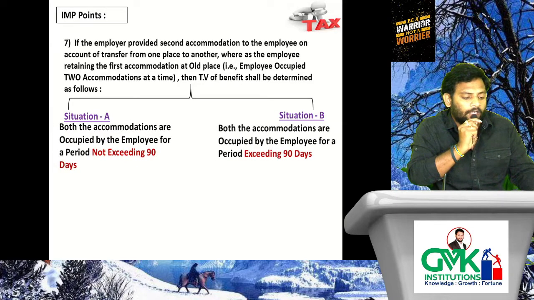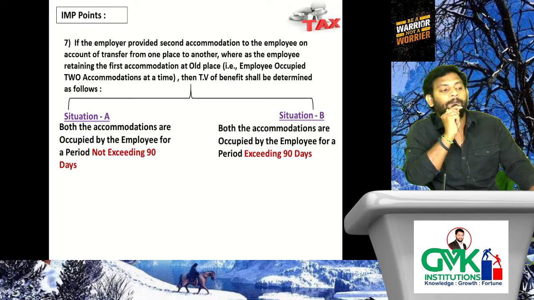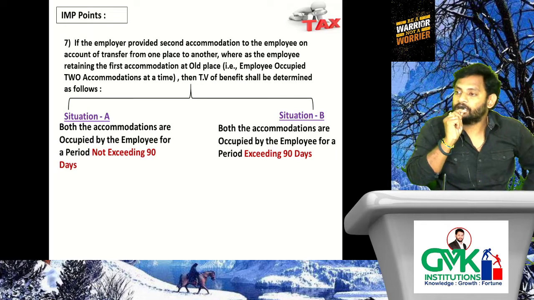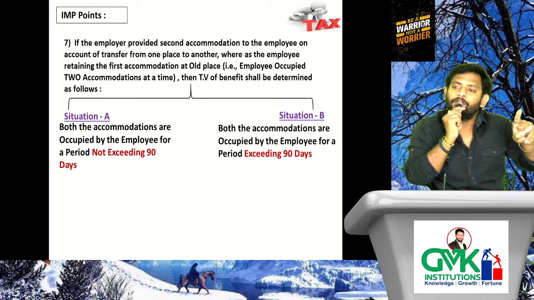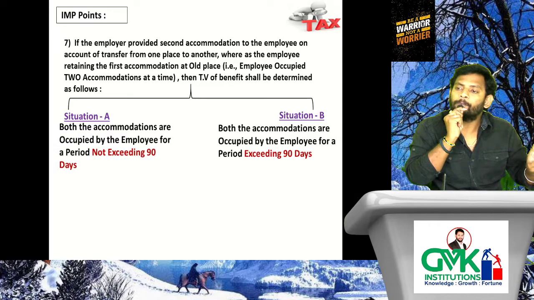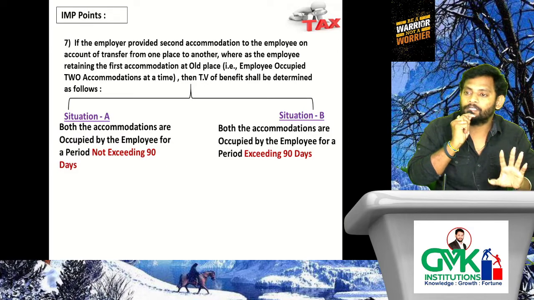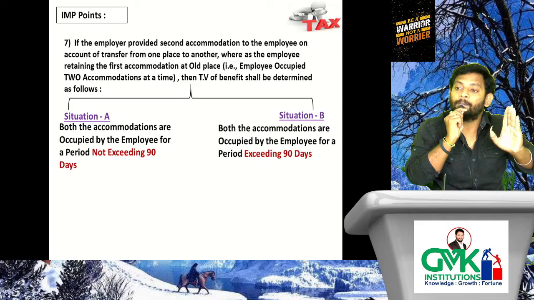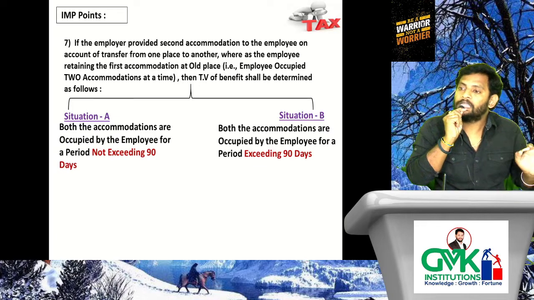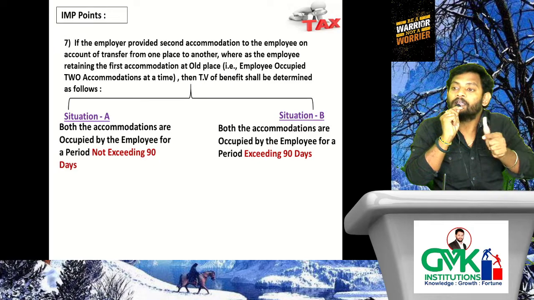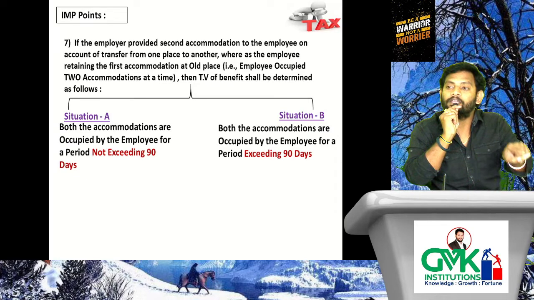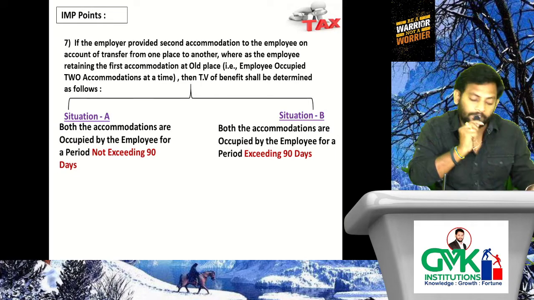What is situation A? Both the accommodations are occupied by the employee for a period not exceeding 90 days. Second case, exceeding 90 days. In case of not exceeding 90 days, determine TV of benefit relating to Hyderabad accommodation and determine TV of benefit relating to Mumbai accommodation. Out of these two TV of benefits, determine the least. The least will be chargeable to tax for a period not exceeding 90 days if both are occupied. Understood the point? Very simple.